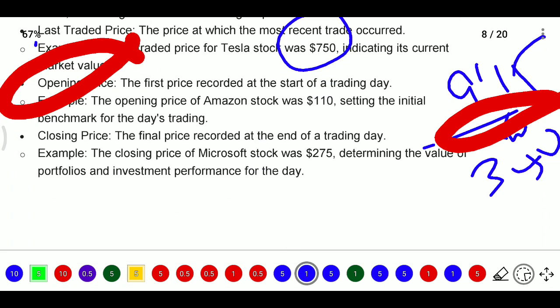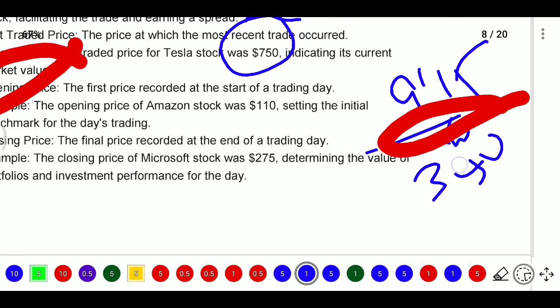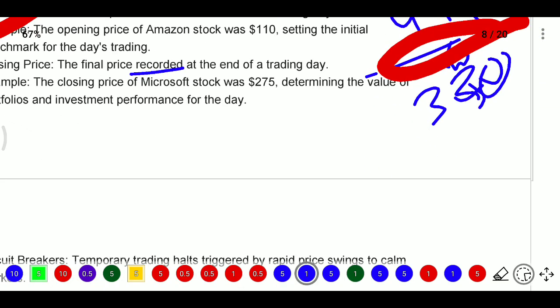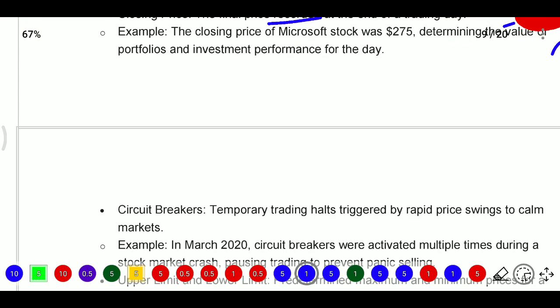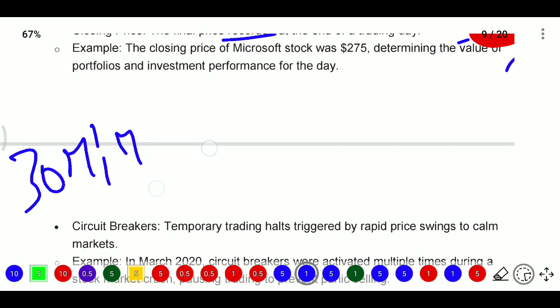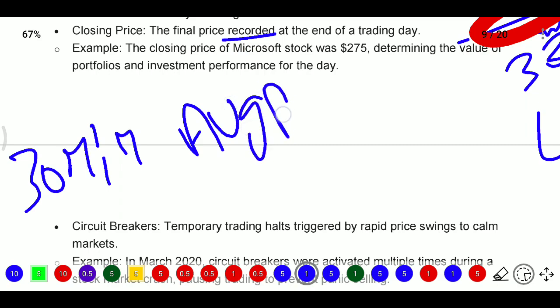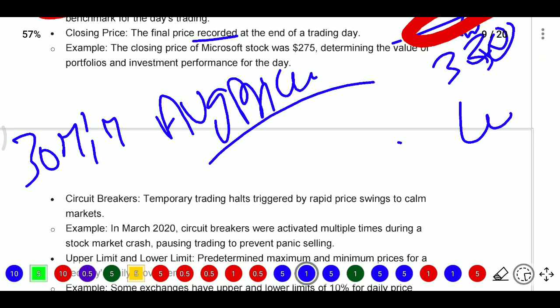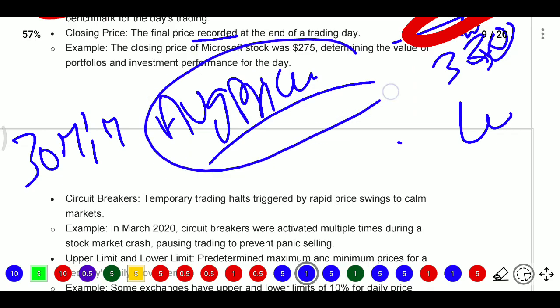Closing price is the final price recorded at the end of the trading day, at 3:30. But we do not take the last trade here; the average price of the last 30 minutes will be taken as the closing price. So yesterday's closing price and today's opening price can differ, because we take the average